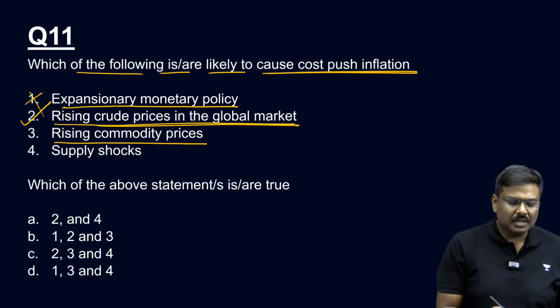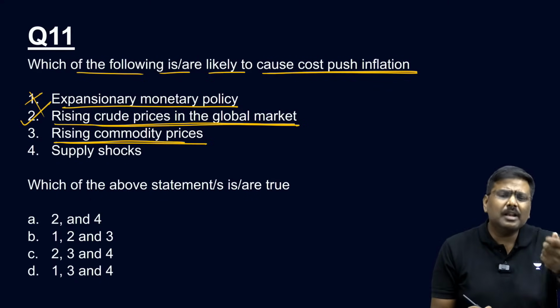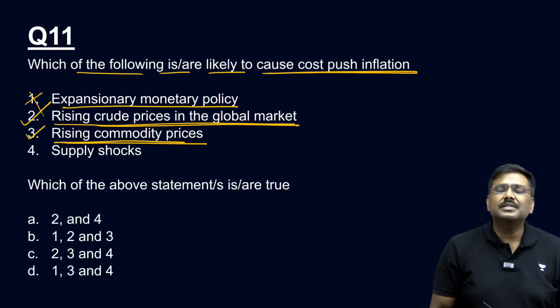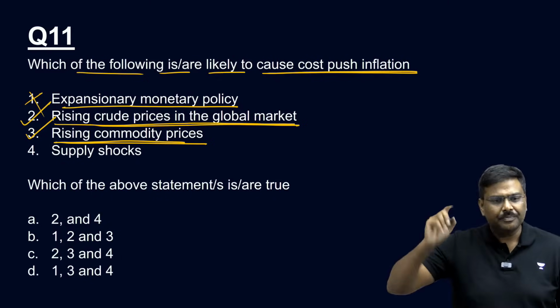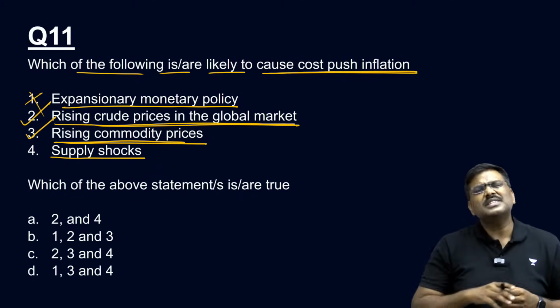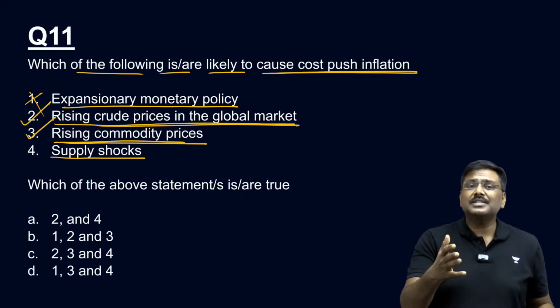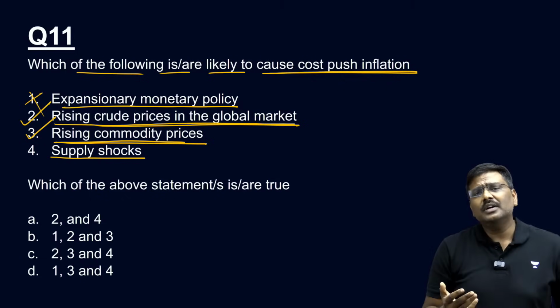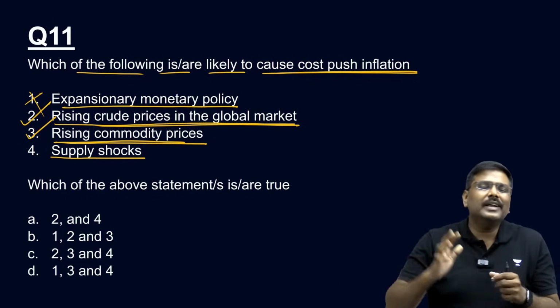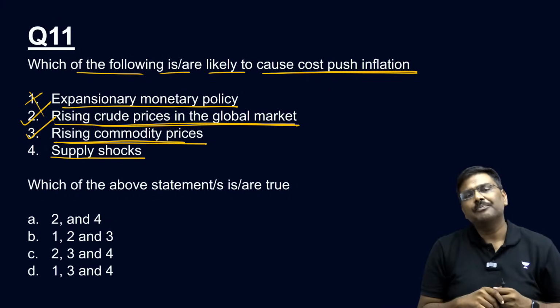Rising commodity prices. If commodity prices such as steel prices, aluminum prices start increasing, automatically the market prices will increase, causing inflation. Fourth one, supply shocks. Sudden disruption in the supply. For example, in the last 1.5 years, has there been a sudden disruption of supply of raw materials to the international market, including India, by the way.